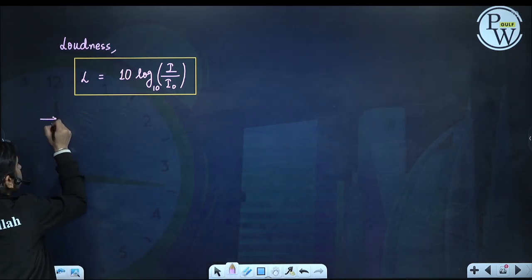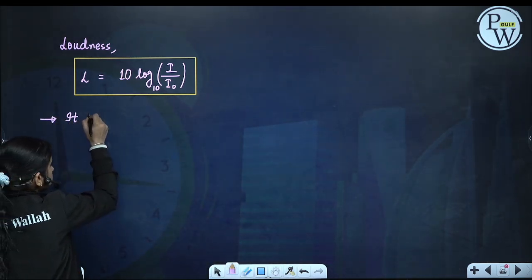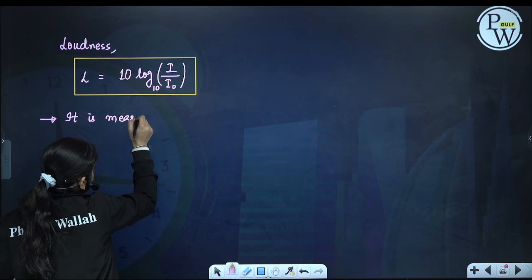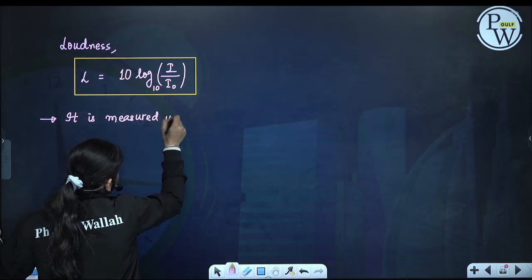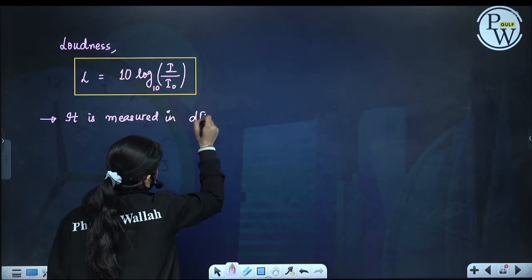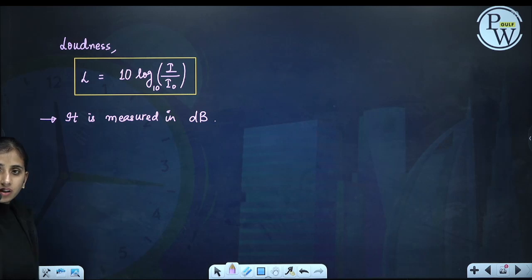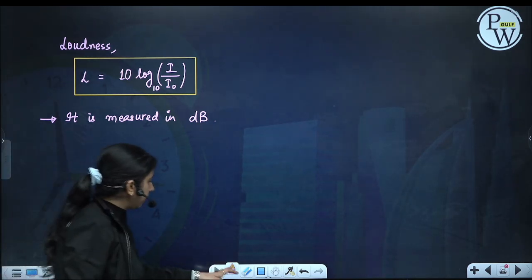It is measured in decibels, denoted as dB.